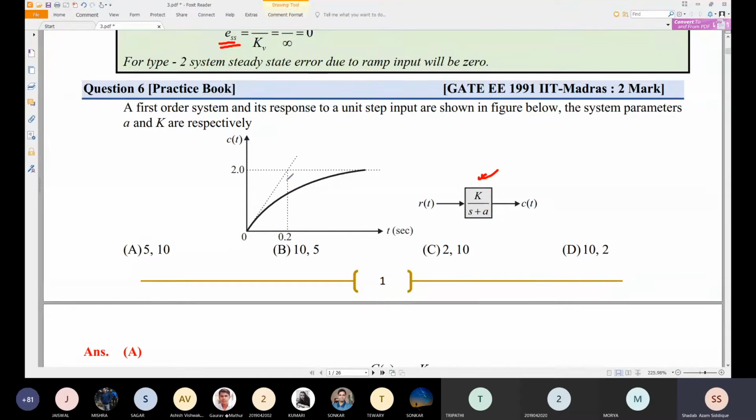Here it is given as first order system, so we should know the first order response. By having the first order response, we should compare with this and try to find K and a. I'll give you 1 minute time. Please try to solve this and let me know. If you remember the first order response, then you can easily find it out.